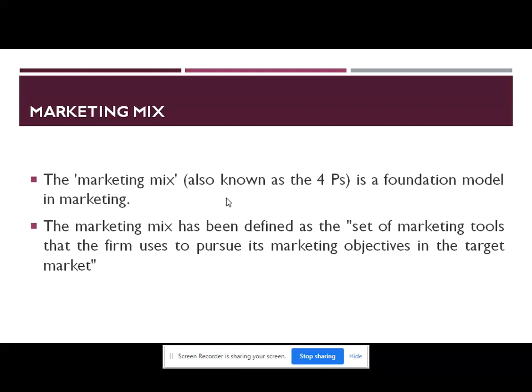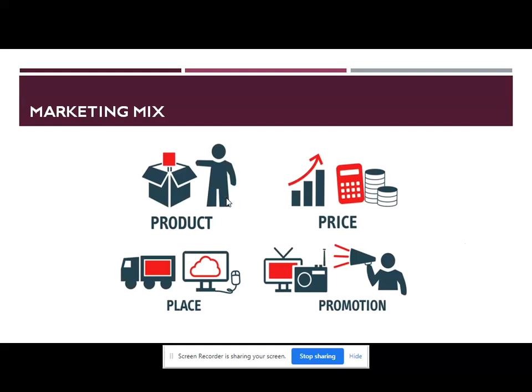The contemporary marketing mix, or 4 P's of marketing, which has become the dominant framework for marketing management decisions, was first published in the 1960s. So this is the important basic 4 P's of marketing, that includes first P for product, second P for price, third P for place, and fourth P as promotion. So product, price, place and promotion are the 4 P's of marketing. Now we will see a brief outline of the 4 P's of marketing, one by one.